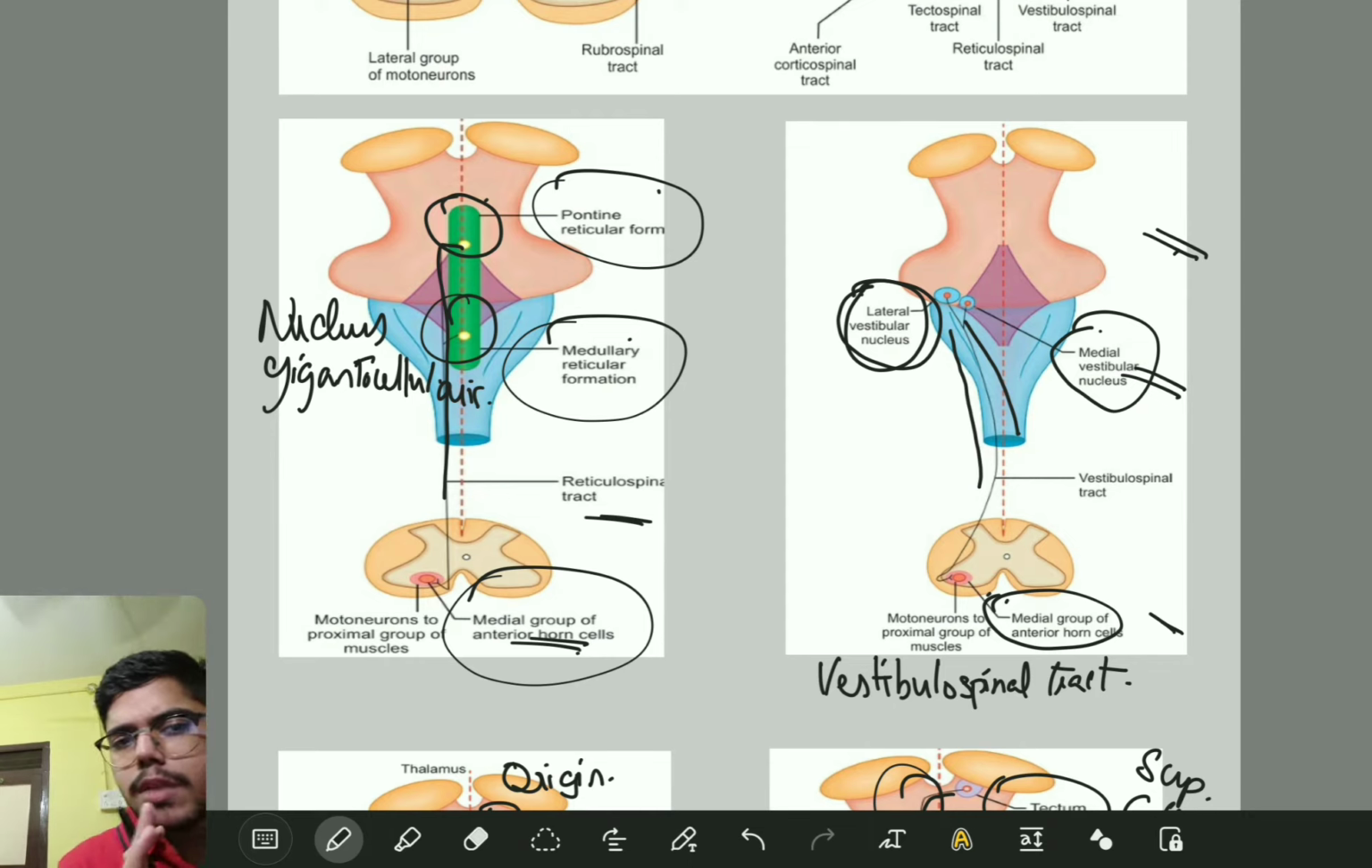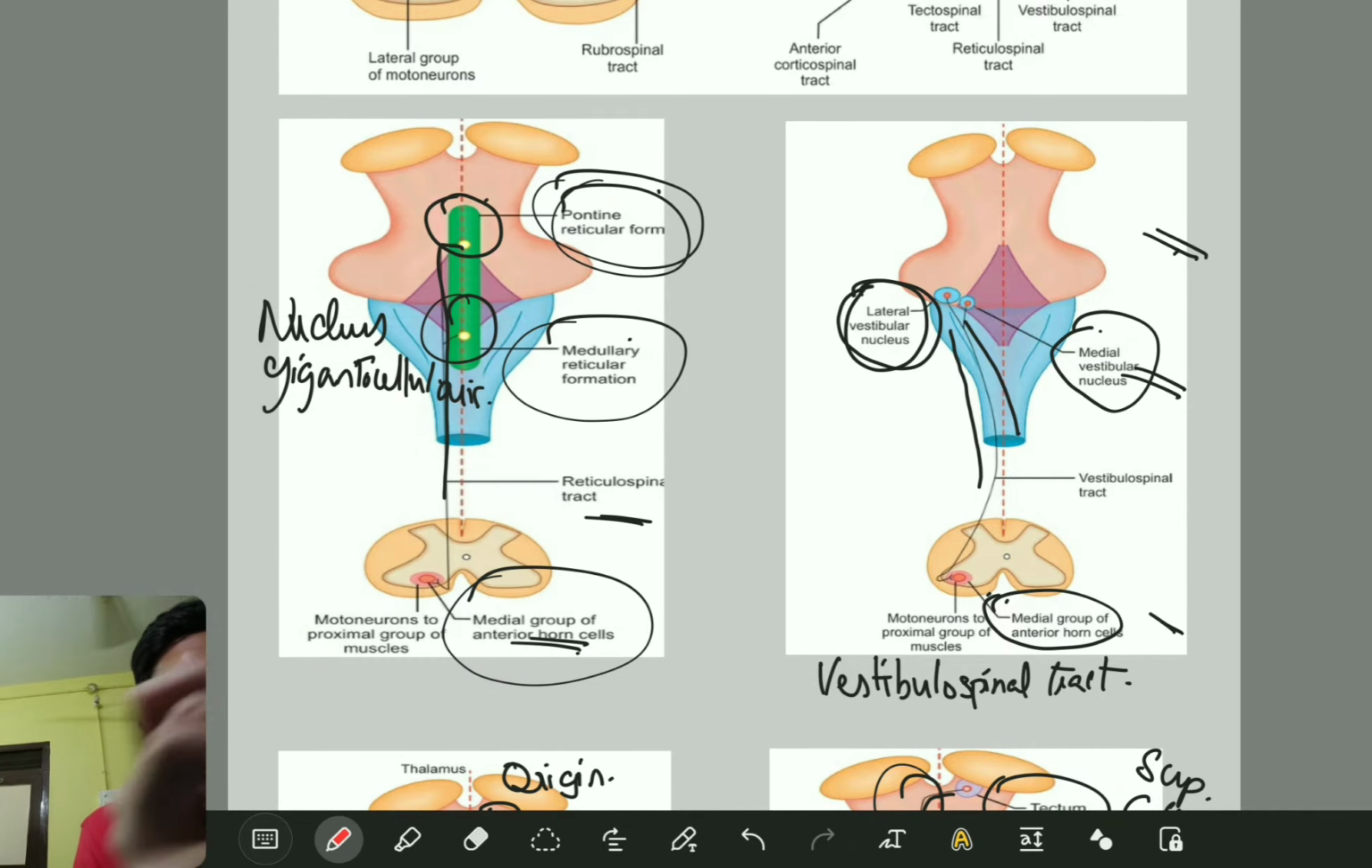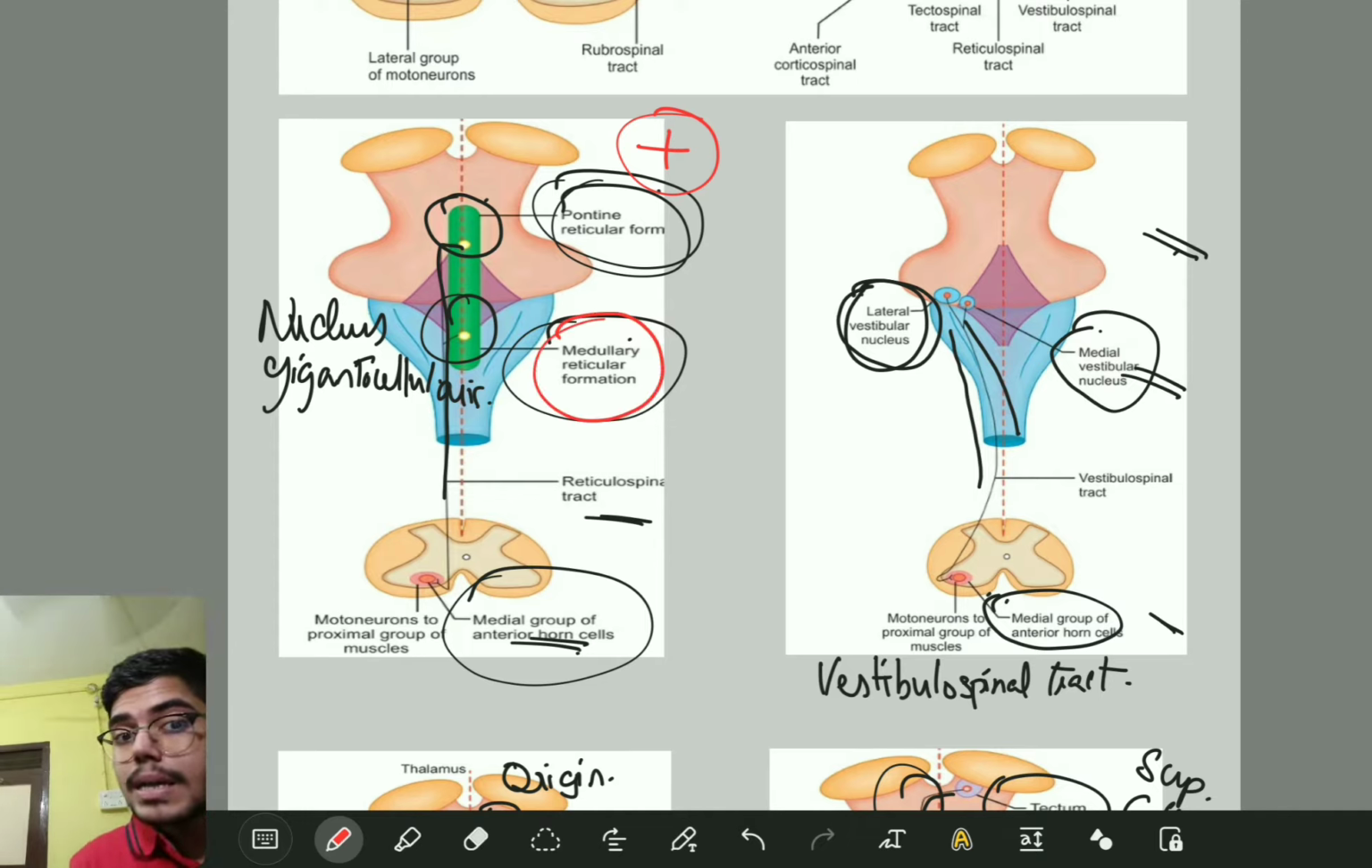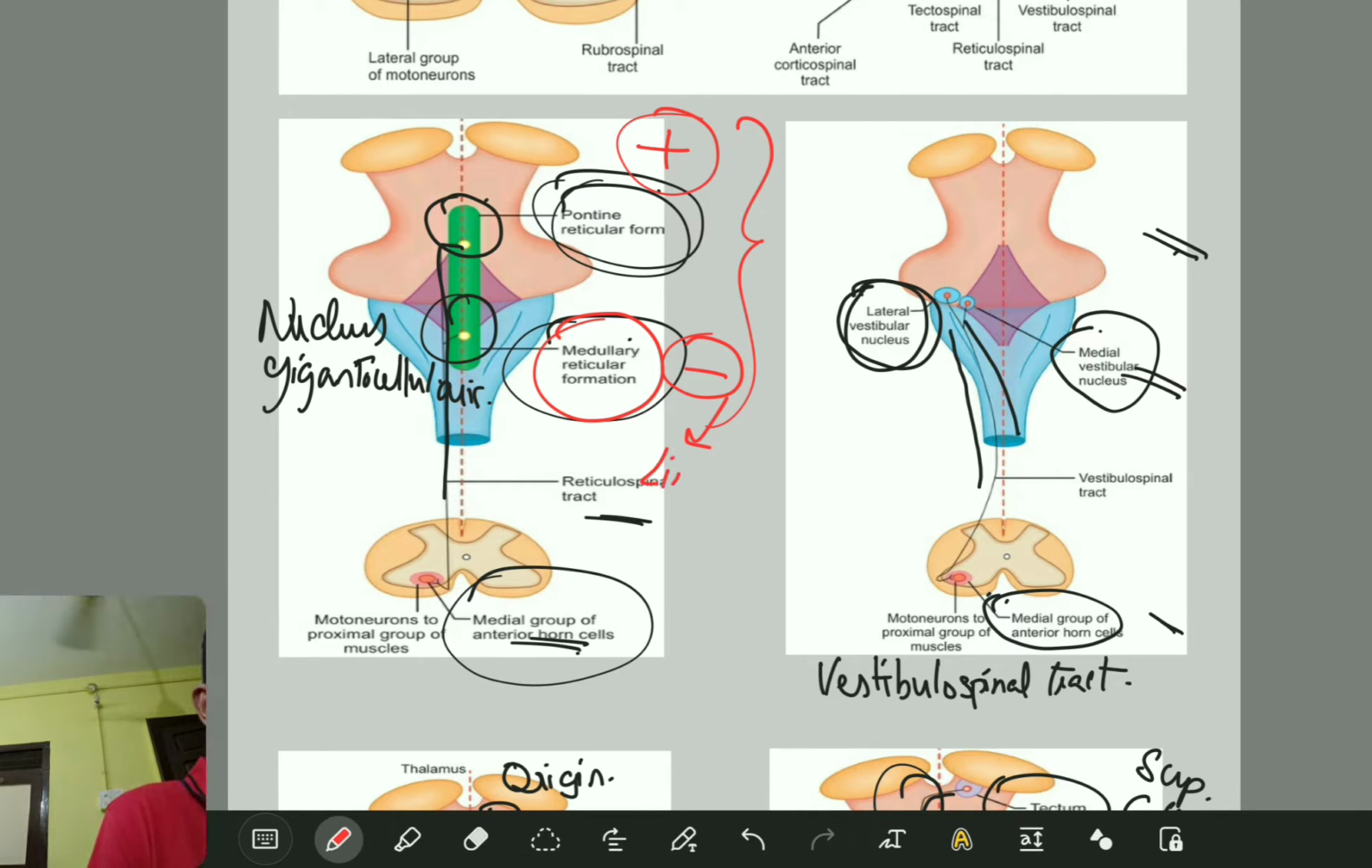The most important thing they are going to ask you as a one mark question is that the pontine reticulospinal tract is excitatory. Let me write a plus point. Plus point denotes they are excitatory. Your medullary reticulospinal tract is inhibitory. Now, what is the function? What is the overall function of the reticulospinal tract if you ask me? They are going to regulate the limb extensors. That's it.